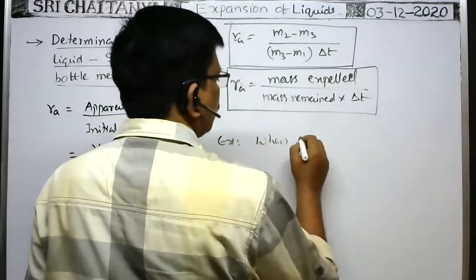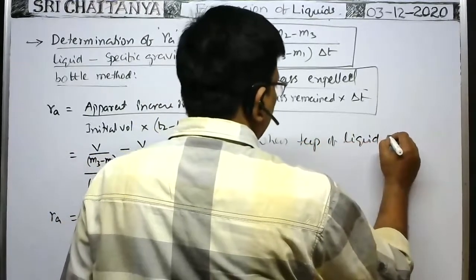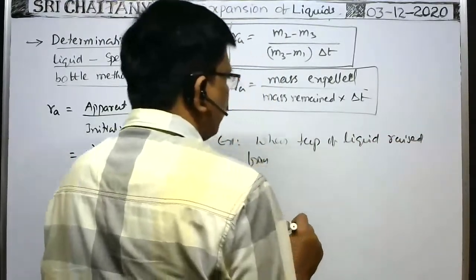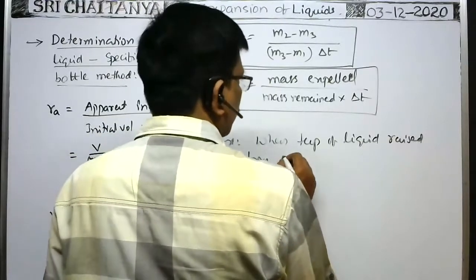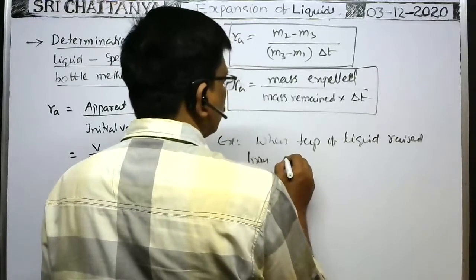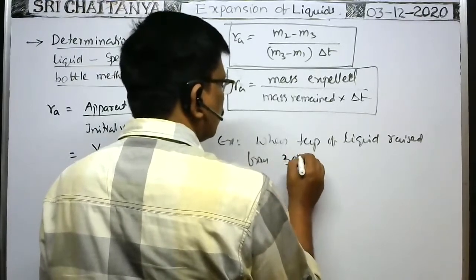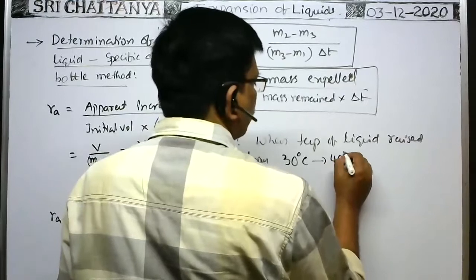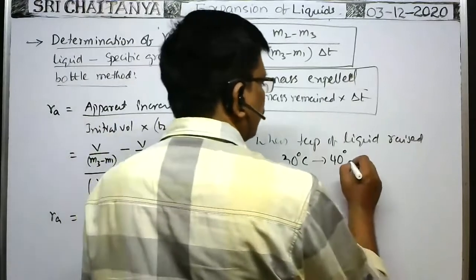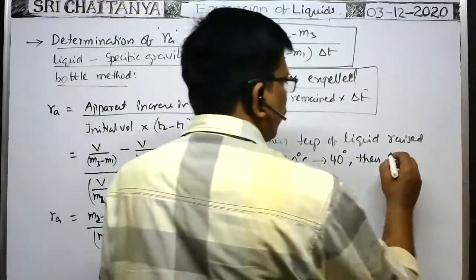When temperature of liquid rises from 30 degrees centigrade to 40 degrees centigrade, then mass of liquid expelled,